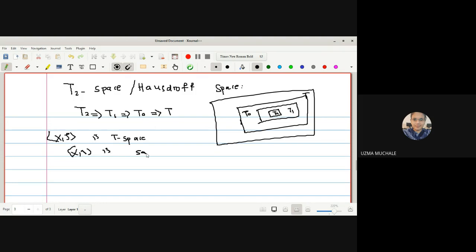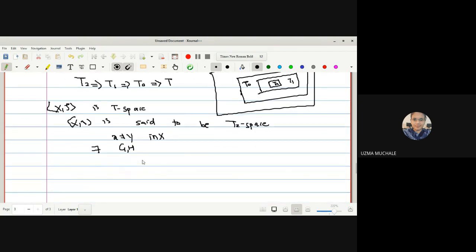X is said to be a T2 space if for any two different elements x not equal to y in capital X, there exist open sets G and H such that... Now you will come to know that this is very similar to T1 space, but only one condition is extra.